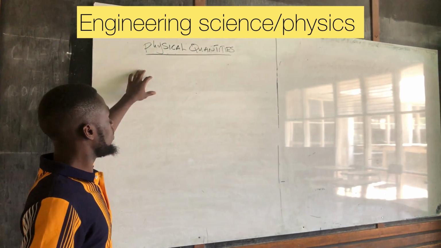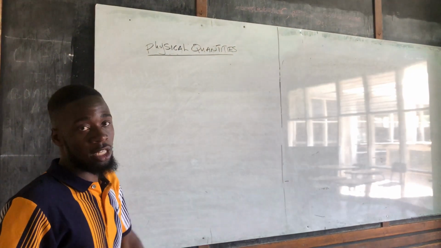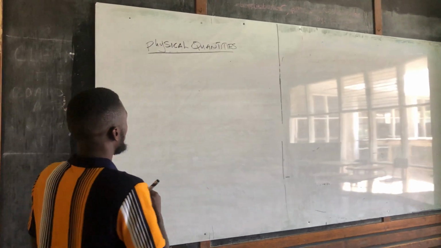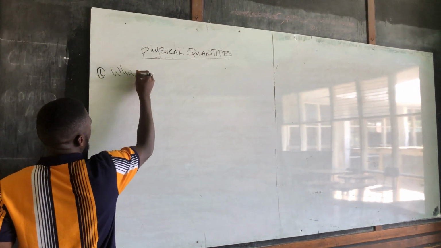So today we're going to do physical quantity. This is the first topic in physics or engineering science for level 1. So the first question is, what are physical quantities?